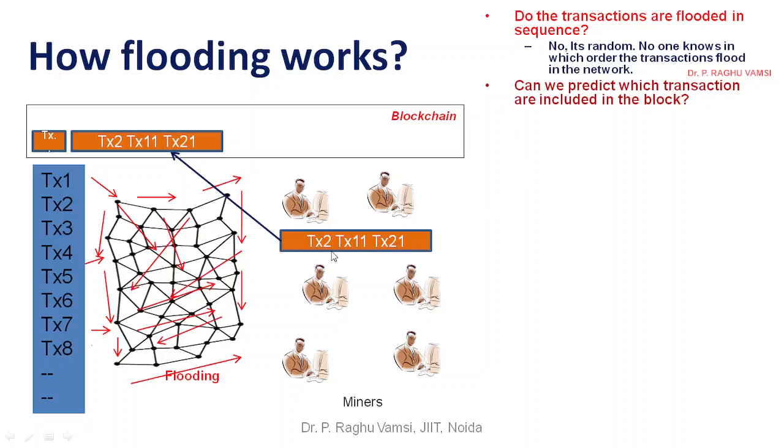You cannot predict which transaction will be included in which block. Even a miner cannot do that. It is completely random. You cannot predict in which order the transactions are added into the block. That will be completely random and decided by the blockchain framework. Do miners have authority to add a specific transaction to a block?